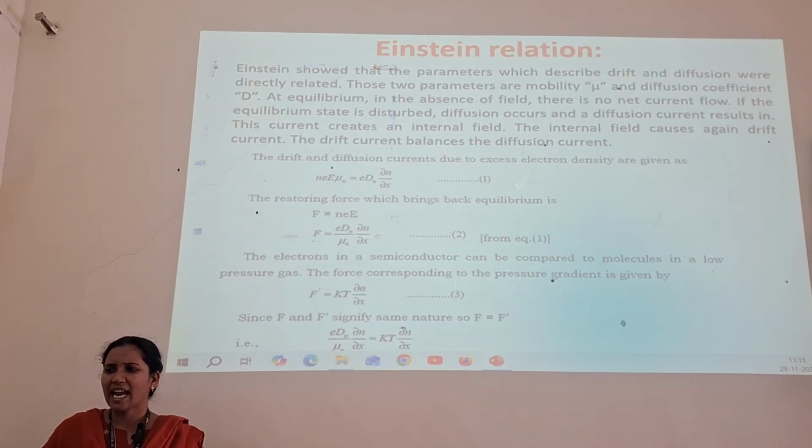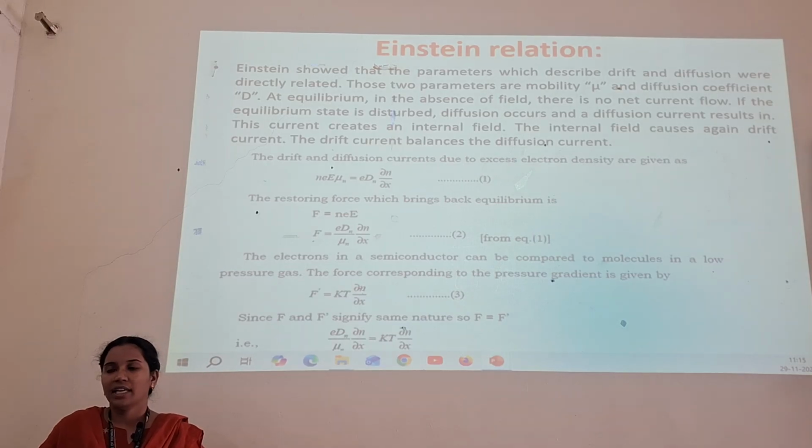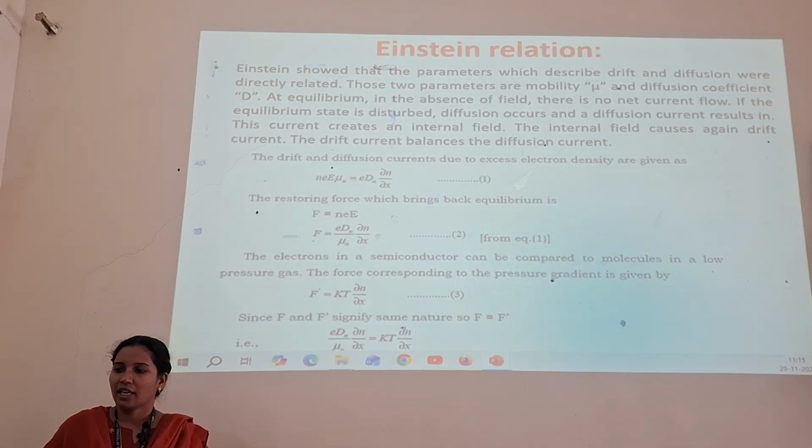Next is the Einstein relation. Einstein showed that the parameters which describe drift and diffusion are directly related. These two parameters are mobility mu and diffusion coefficient D. At equilibrium, even in the absence of a field, there is no current flow. Even if the equilibrium state is disturbed, diffusion occurs and a diffusion current results. This current creates an internal field. Thus, the internal field causes a drift current again. The drift current balances the diffusion current.